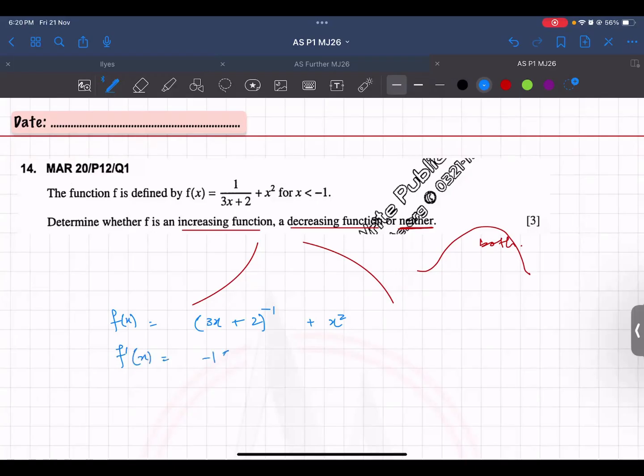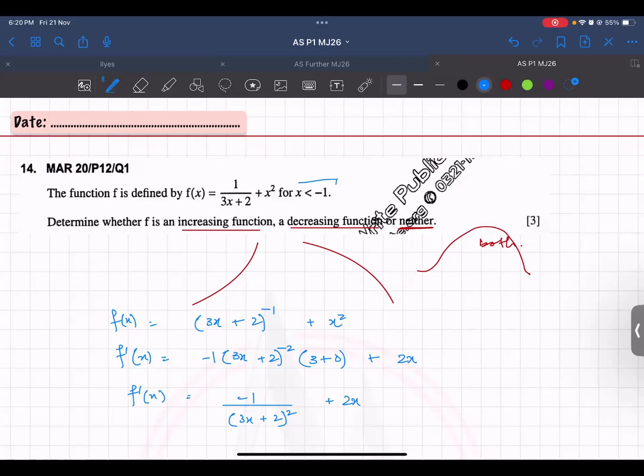So minus 1 comes down, (3x+2) to the power minus 2, multiplied by 3, plus 2x. So now you have the first derivative. It is minus 1 upon (3x+2) whole square, plus 2x.